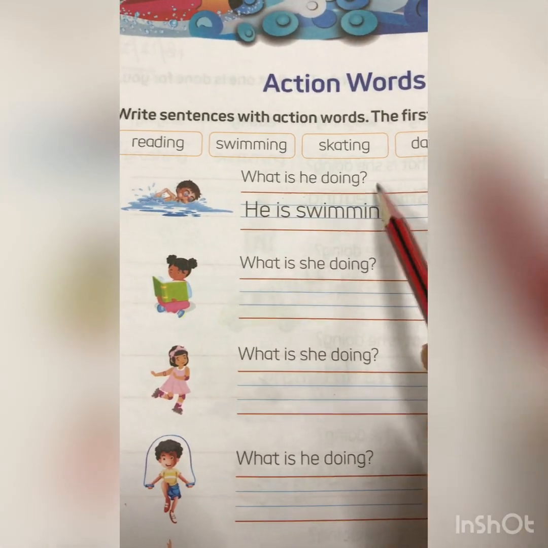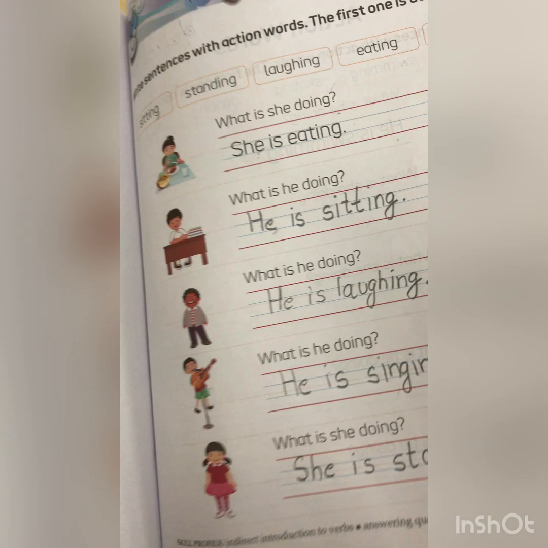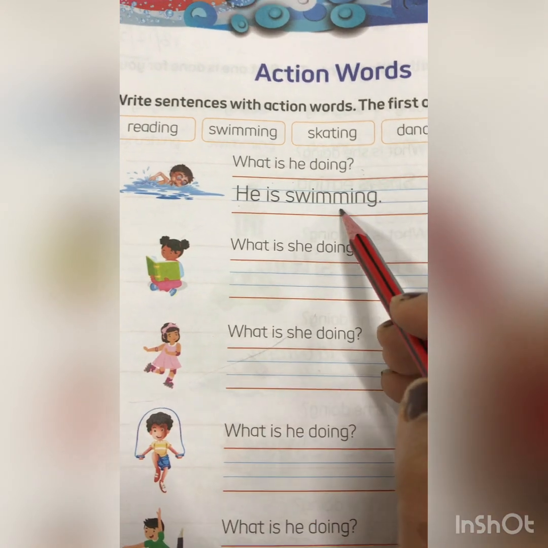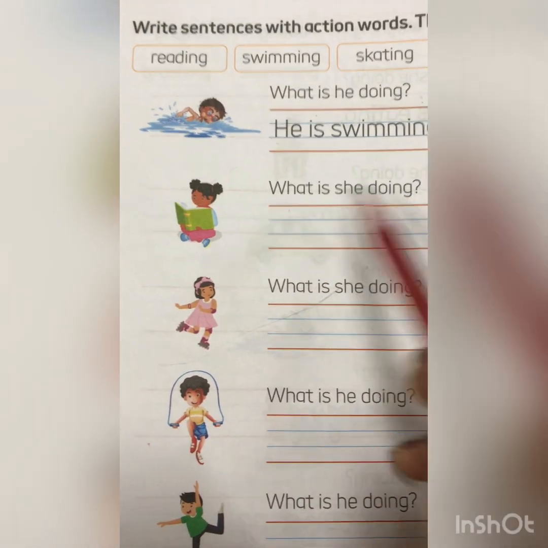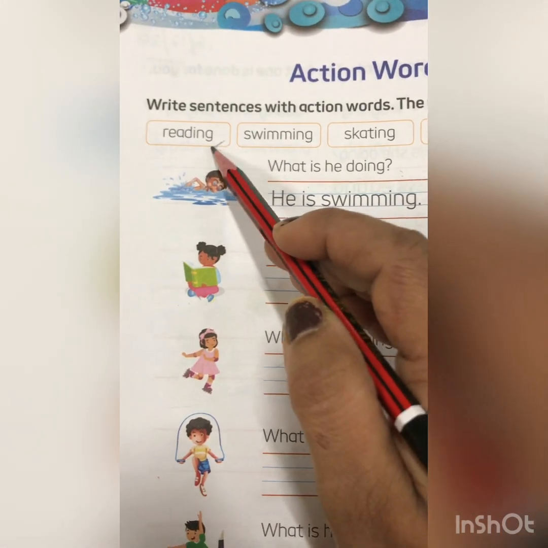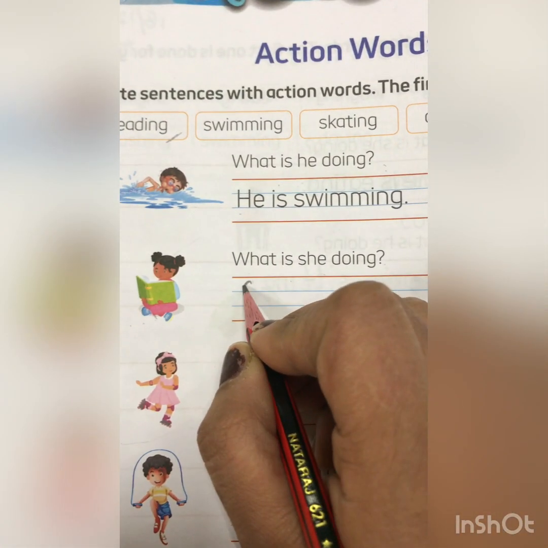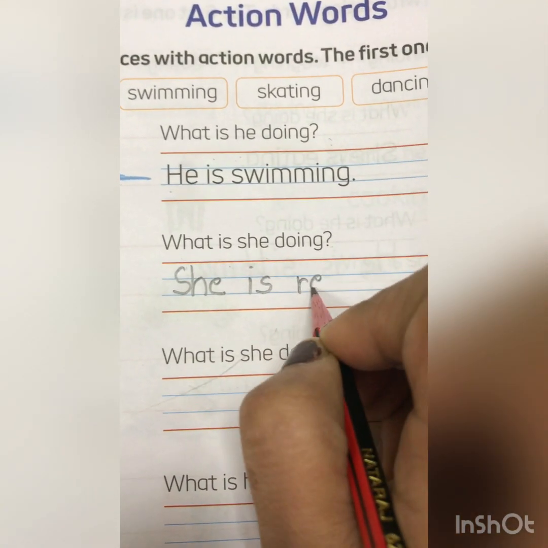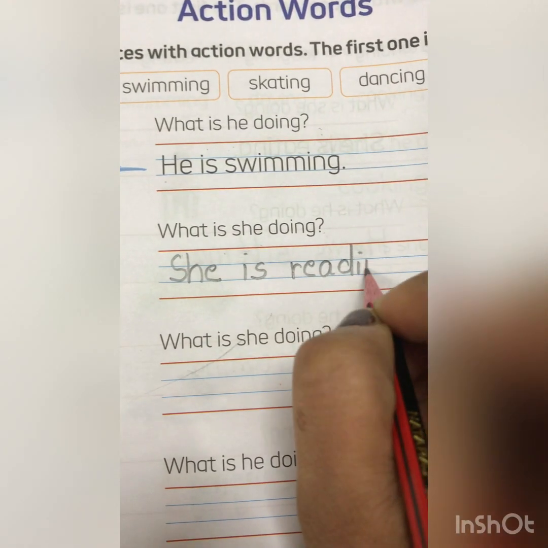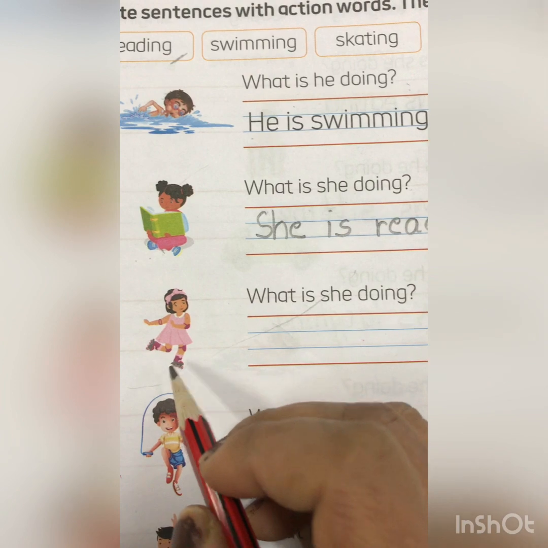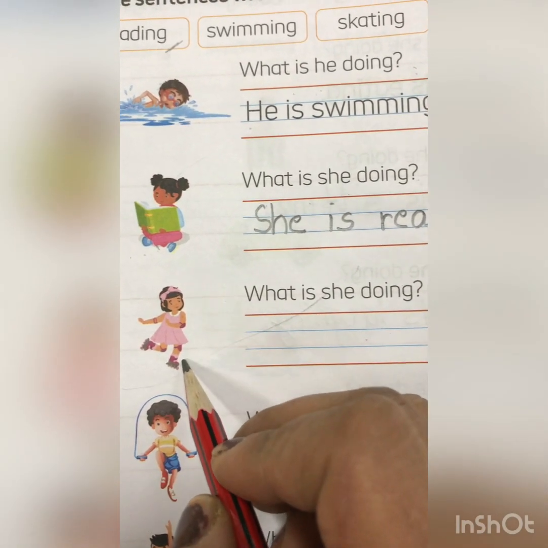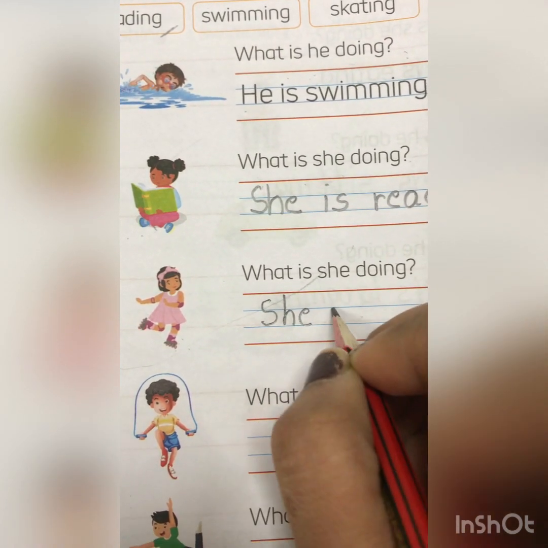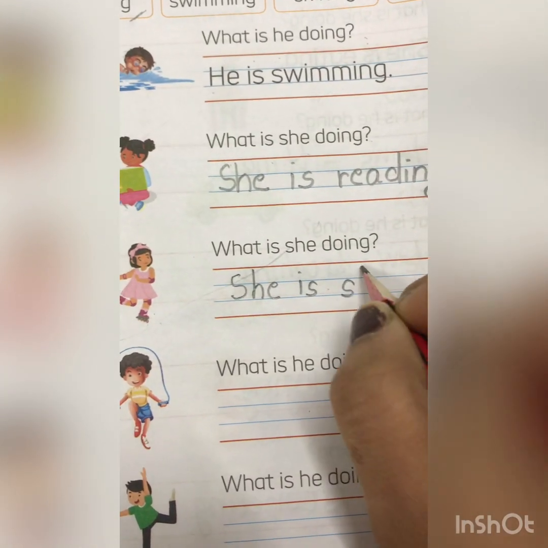What is he doing? Again, this is the same as this one. Like this we have done, similarly this also you have to do. What is he doing? He is swimming. What is she doing? She is reading. So write down: She is reading. Again, what is she doing? She is skating. See, skates. So we'll write down: She is skating.